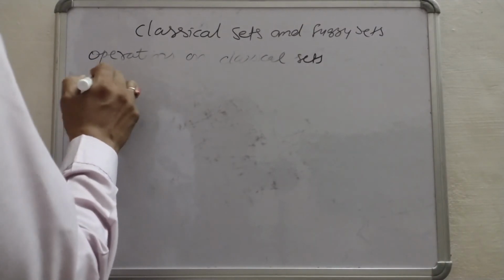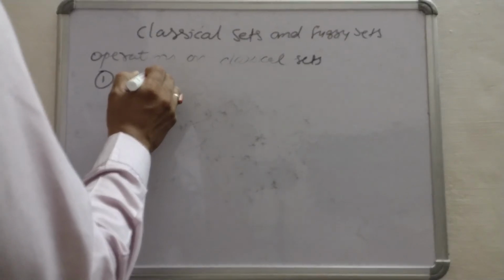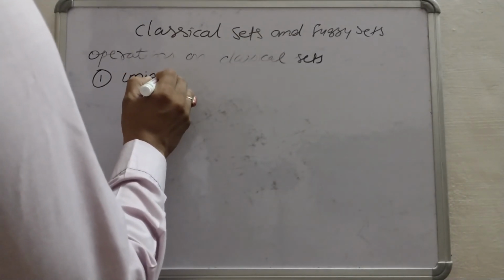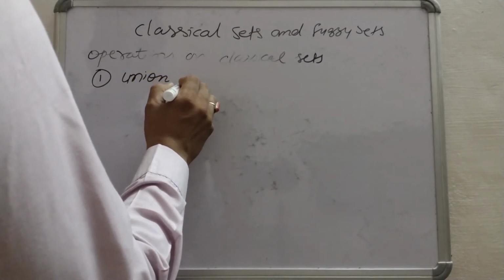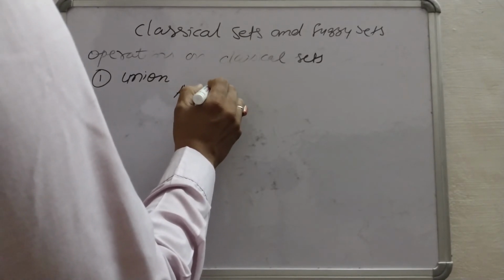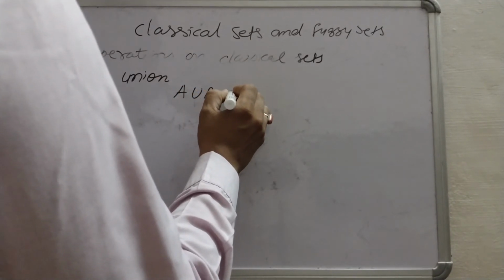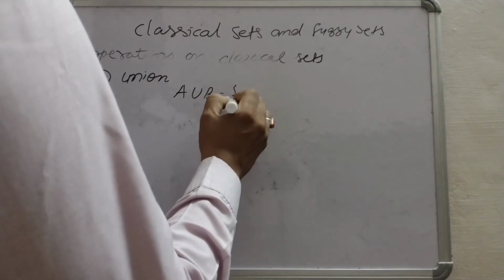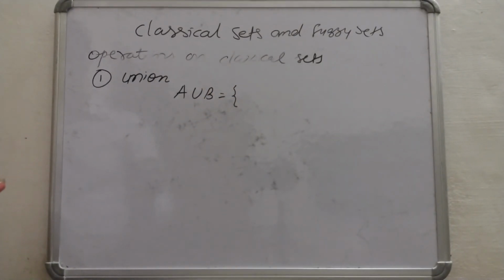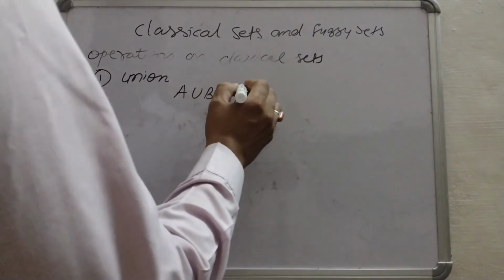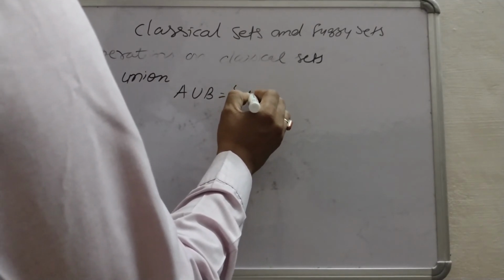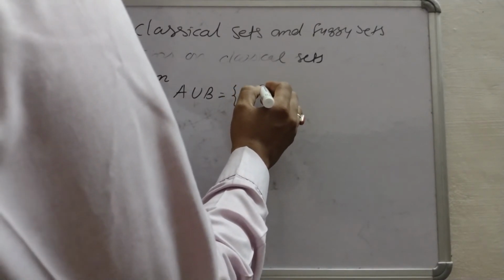First is union. Suppose two crisp sets are there, and we have to find out the union. So how to calculate the union of two sets?